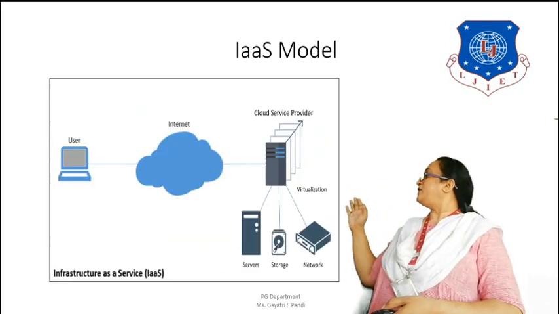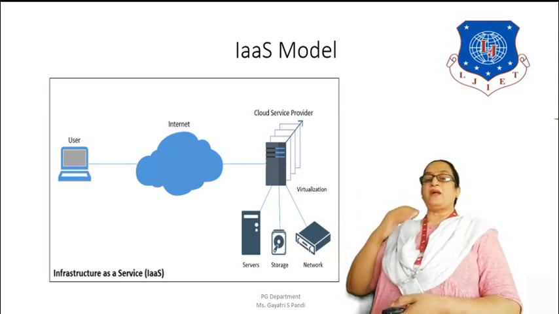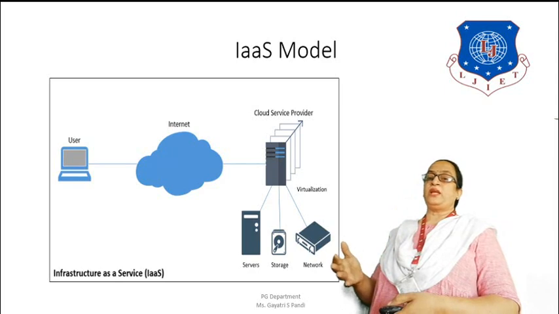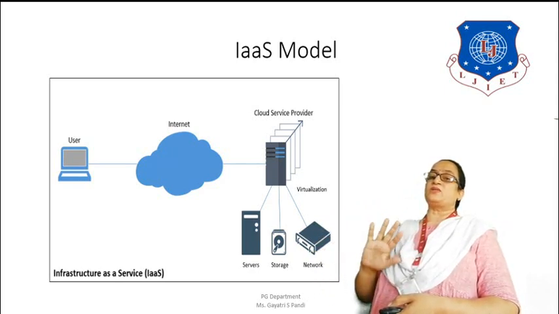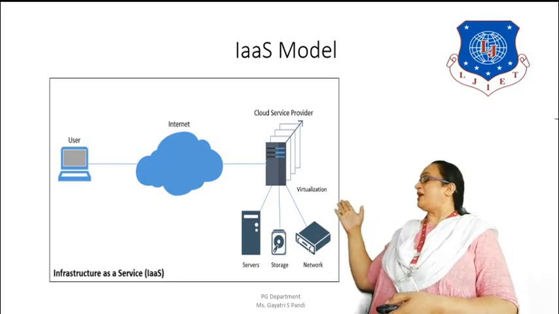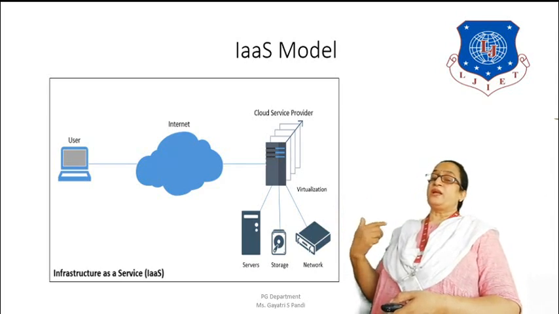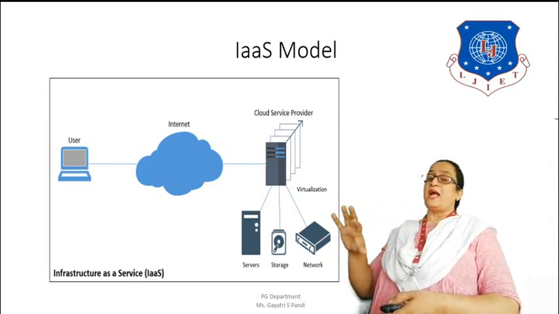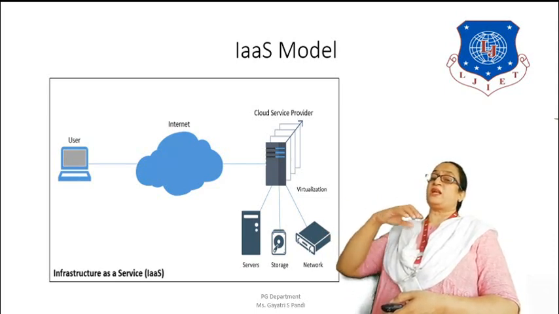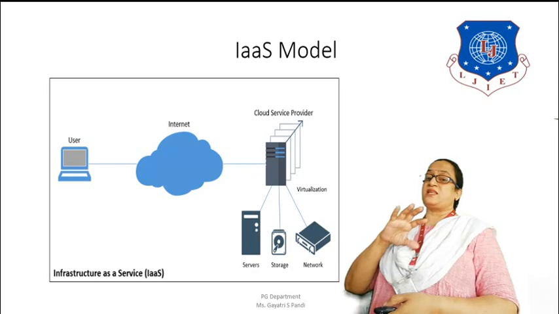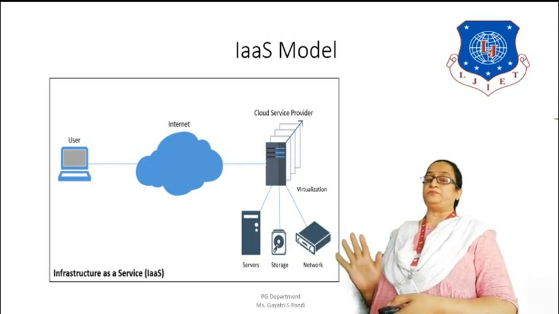Now this is another diagram which shows how the infrastructure is used. Like for example, you have a user, who is connected to the internet and is using the different resources that are at the backend provided by the cloud service provider. Here on the lower side you can see the servers, the storage and the network. These are all virtualized and provided by the cloud service provider through the internet. So a user sitting somewhere, maybe in some other country, can also access this infrastructure. So this is an IaaS model. I hope the picture is clear to you all.